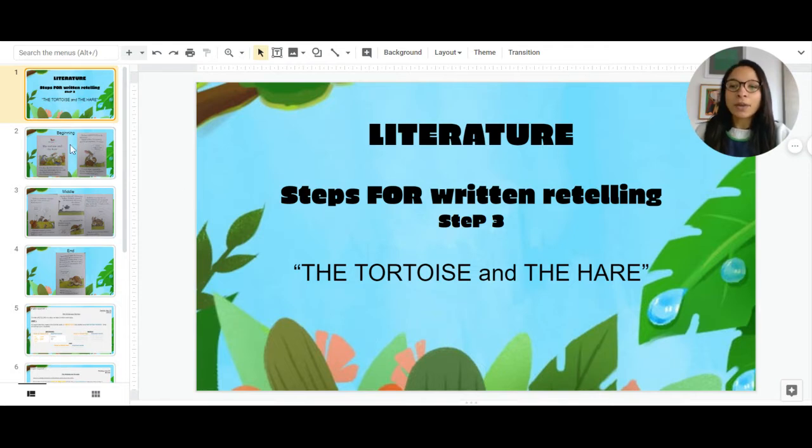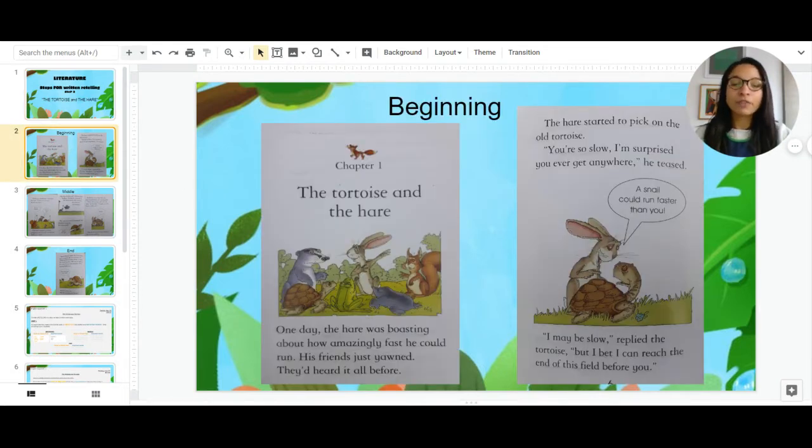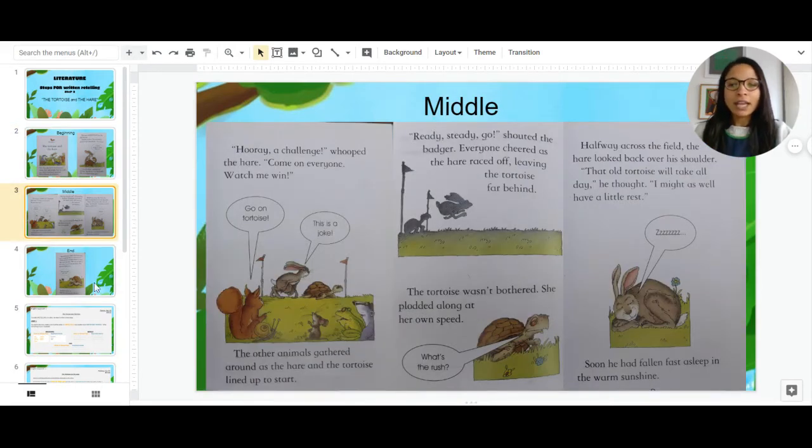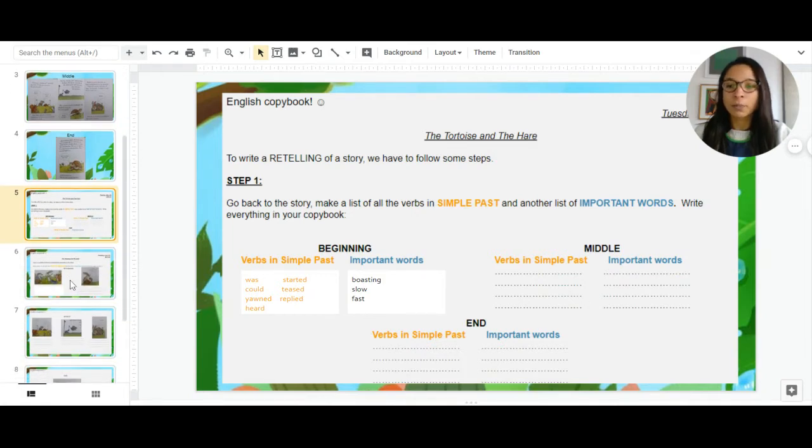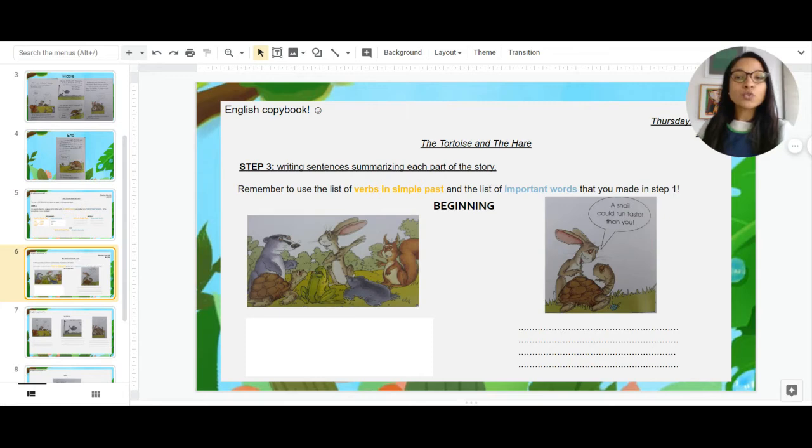Okay, so in here we have again the fable of the tortoise and the hare. And what we are going to do in step 3 is the following. This was step 1, step 3 here. We need to write sentences summarizing each part of the story. So we are going to go back to those verbs in simple past that you found in the story and those important words that you chose that you thought were important to tell the story again. So in here, I've also included step number 1 that you have in your English copybook, okay?